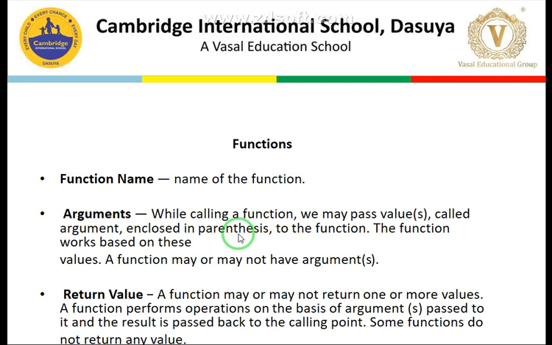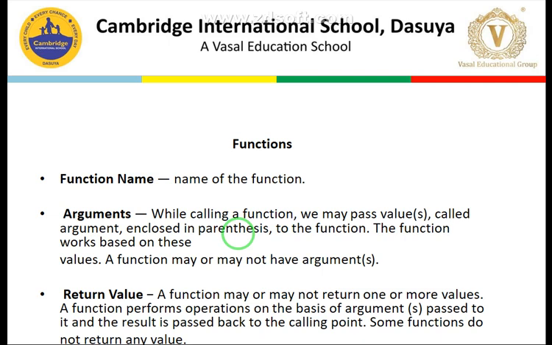Next, what are the constituents of a function? First is the name of a function, that is the vital part. From here we will identify a function. Second is arguments, that is how many arguments it has, or a function can have no arguments. All the arguments must be enclosed within the parentheses. So a function may or may not have arguments.